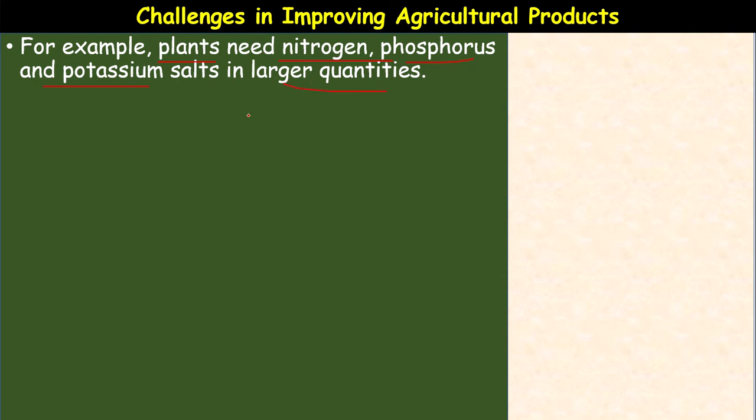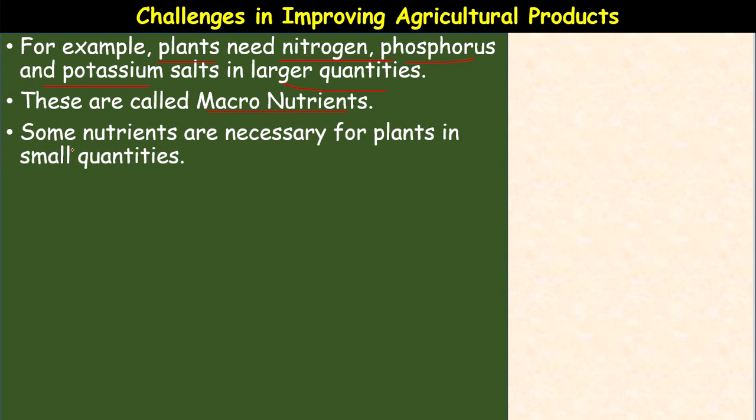Macro, when used as a prefix, denotes large. Nitrogen, phosphorus, potassium, calcium, magnesium and sulfur are required in large quantities, so these are called macronutrients.